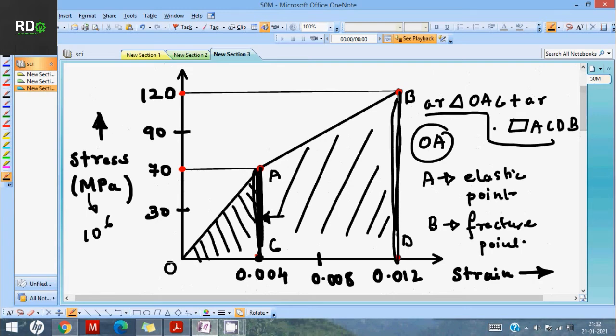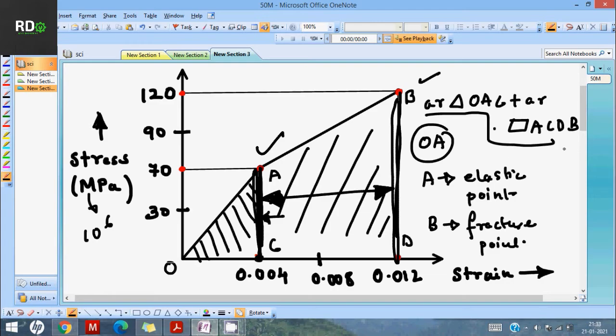See, this AC and BD are two parallel sides. So sum of the parallel sides into the distance. This is the distance, I hope you got it. That is the CD. So half into (AC plus BD) into the length between the two parallel lines, that is CD.